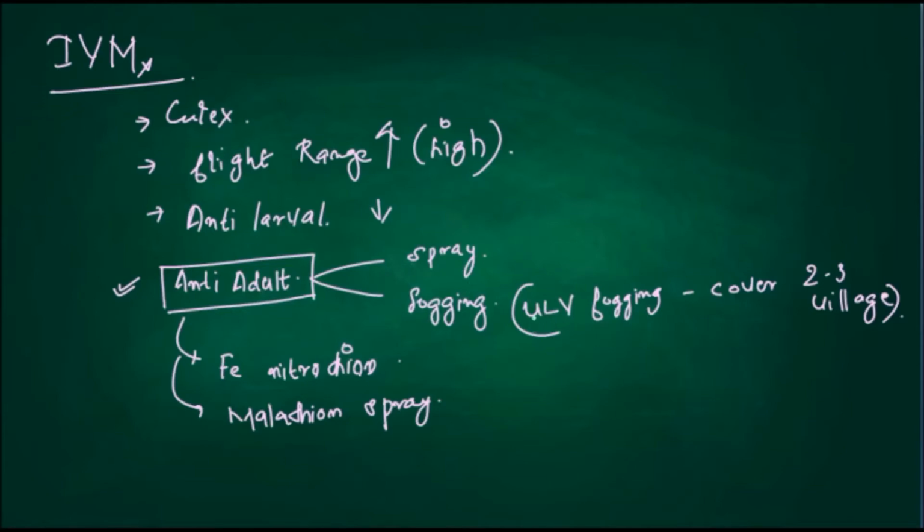If it is ULV fogging, then it should cover at least 2 to 3 villages, because the Culex mosquito's flight range is very high. In anti-adult spraying, fenitrothion and malathion sprays can be used. So that is about Japanese encephalitis.